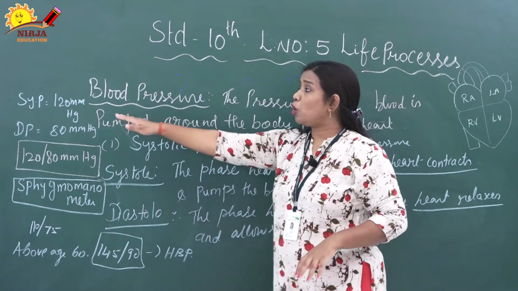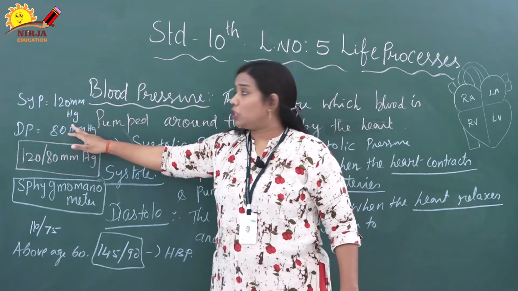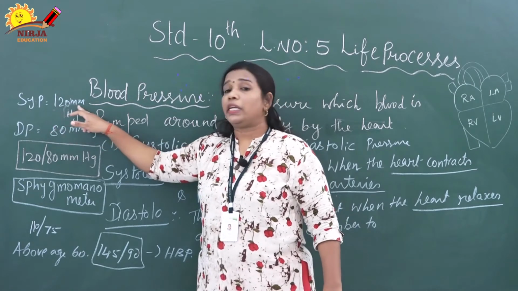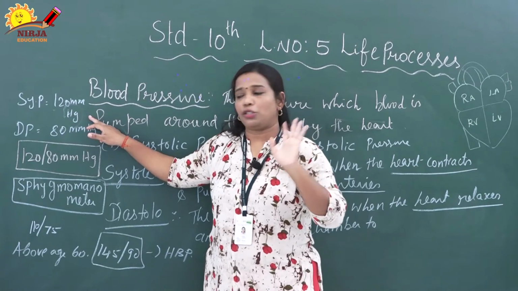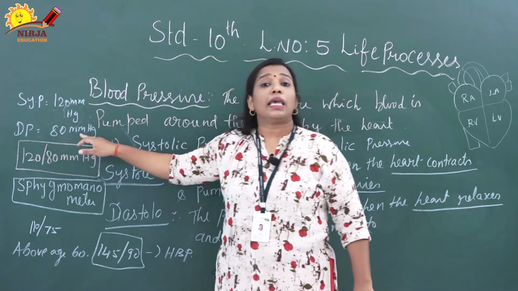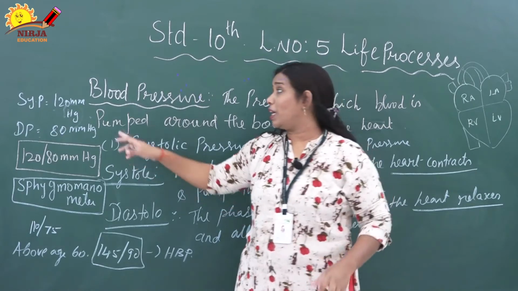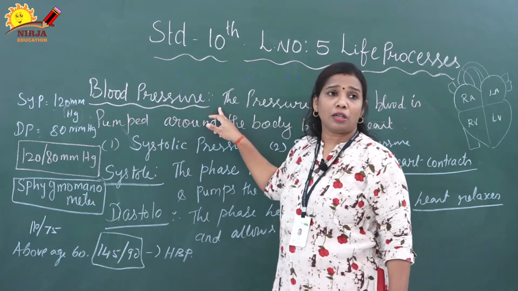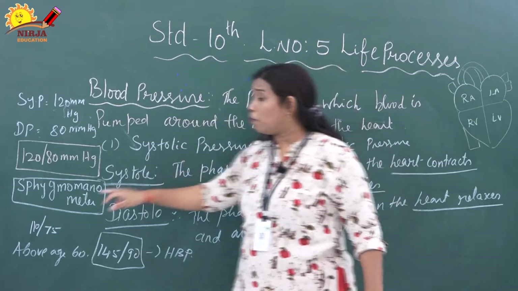Normally the systolic pressure is 120 mmHg. Hg is mercury, so 120 mmHg is a normal systolic pressure. Diastolic pressure is 80 mmHg. Systolic and diastolic pressure together we can simply call BP, blood pressure. We can measure BP by an instrument called a sphygmomanometer.